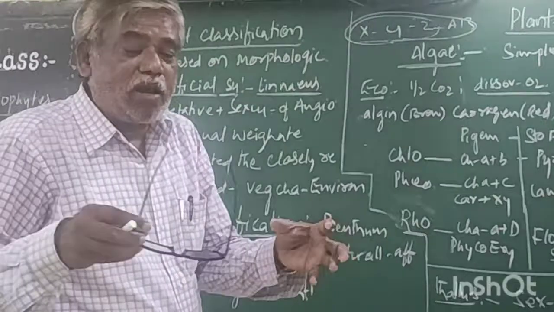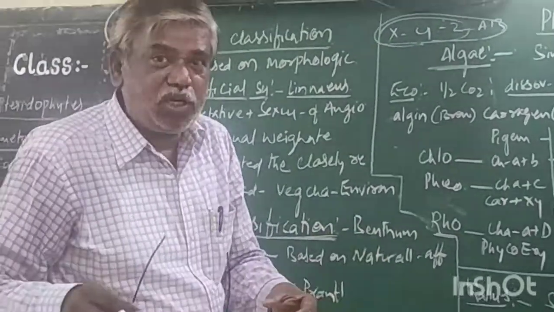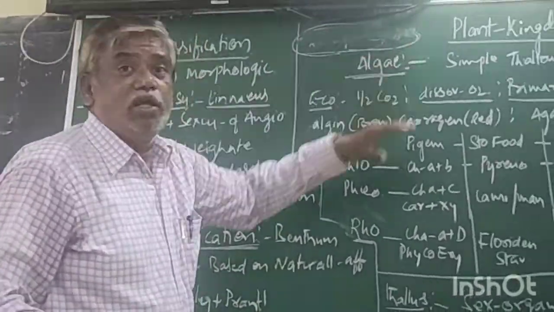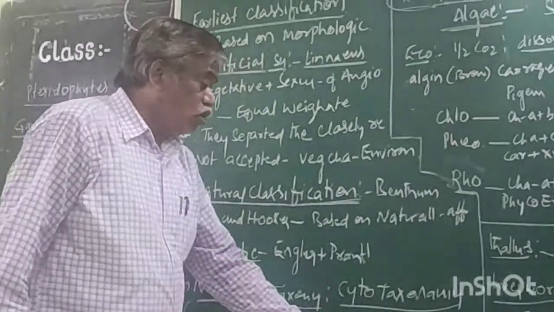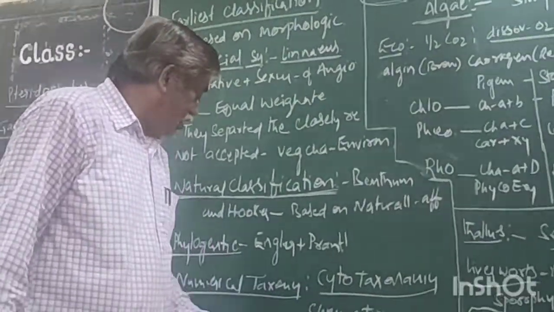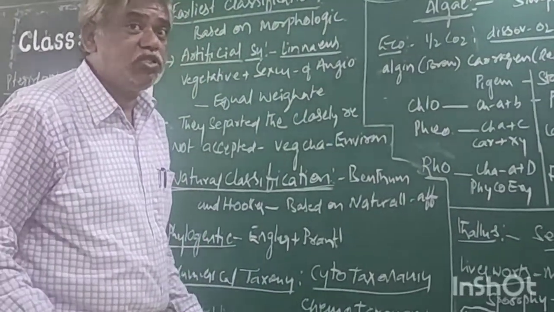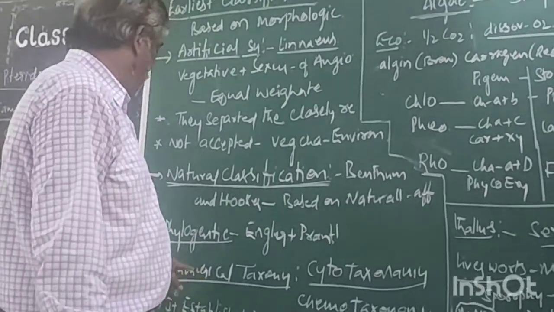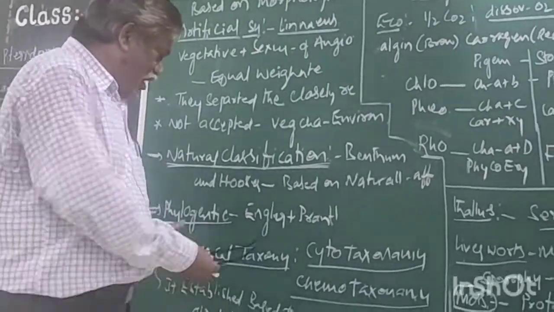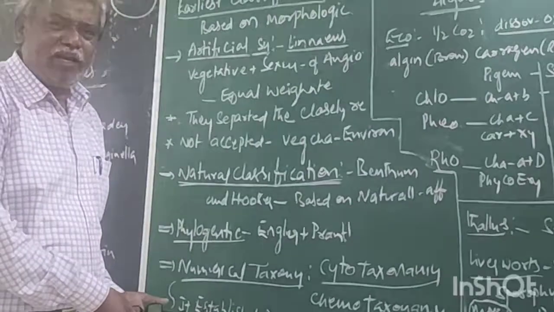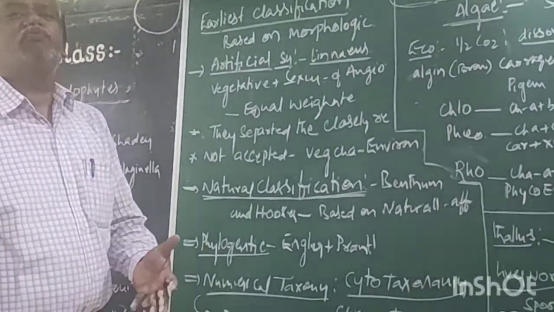That means they are making classification based on the numerical degree of relationship. This is the major basis for numerical taxonomy. The name indicates numerical, based on the number of characters.